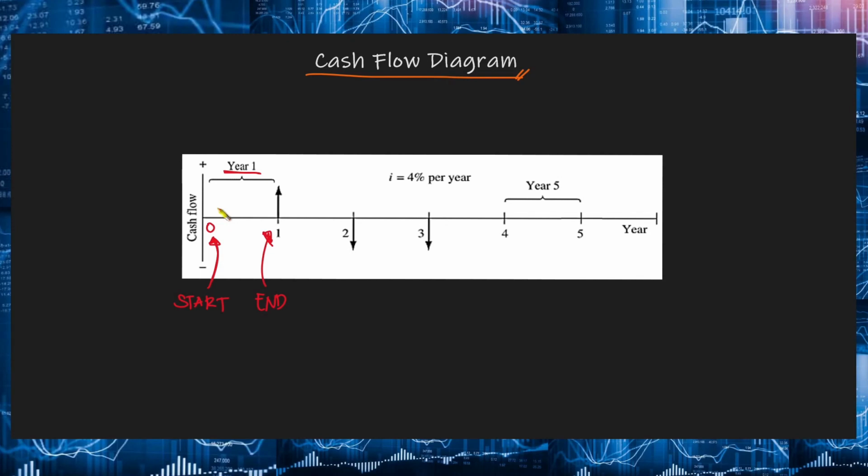And then similarly, for our second year or year 2, itong t equal to 1, ito naman yung magiging start niya. Okay, so take note, yung t equal to 1, this is the end of the first year as well as the start or the beginning of the second year. And then itong t equal to 2, ito naman yung end ng second year natin.